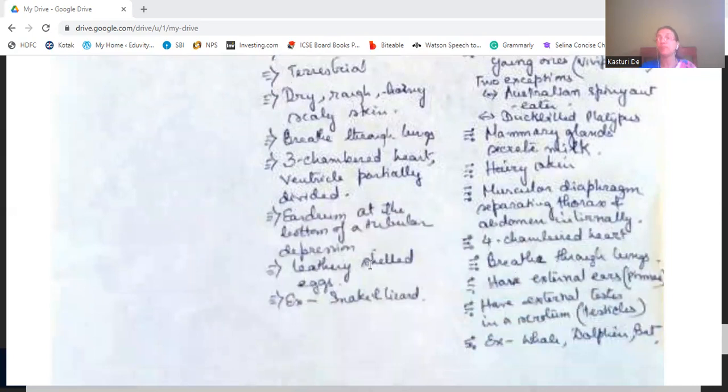Then they have hairy skin. Their muscular diaphragm separates the thorax and the abdomen. Internally, they have a four-chambered heart. They breathe through lungs. They have external ears, that is pinna. They have external testes in the scrotum, that is testicles. For example, whales, dolphin, bat, man.